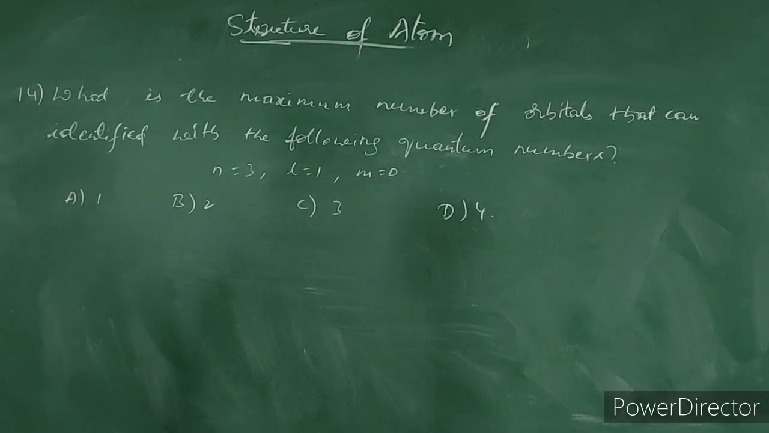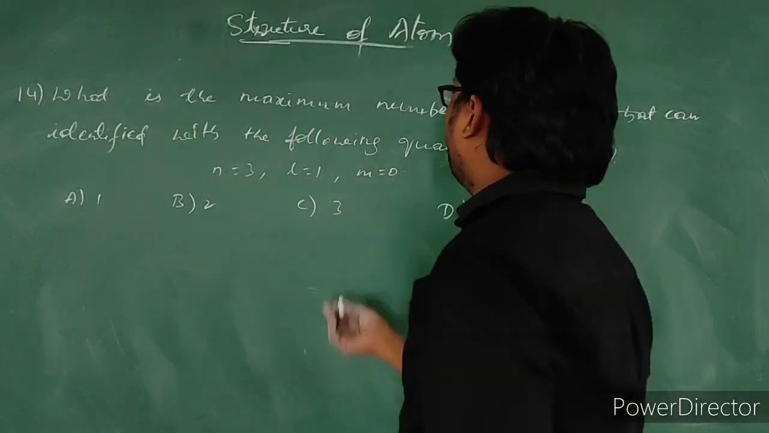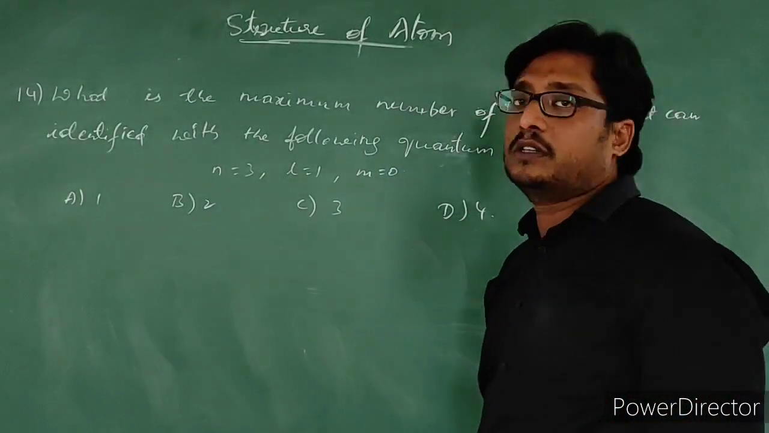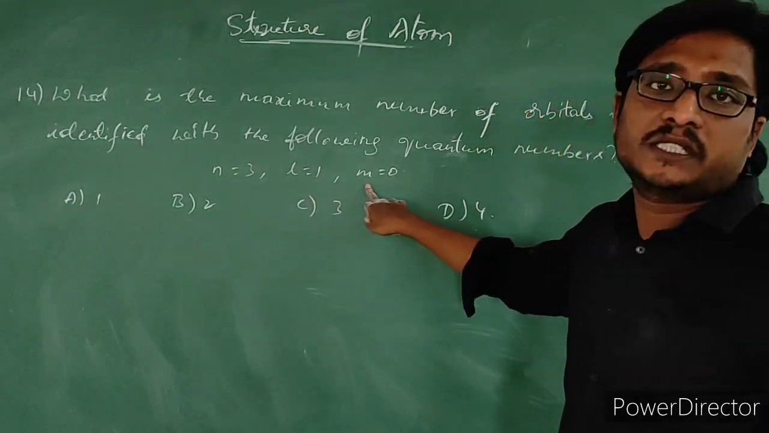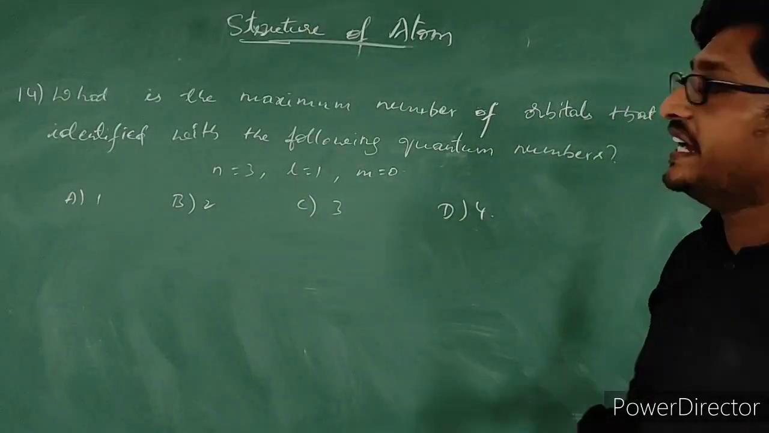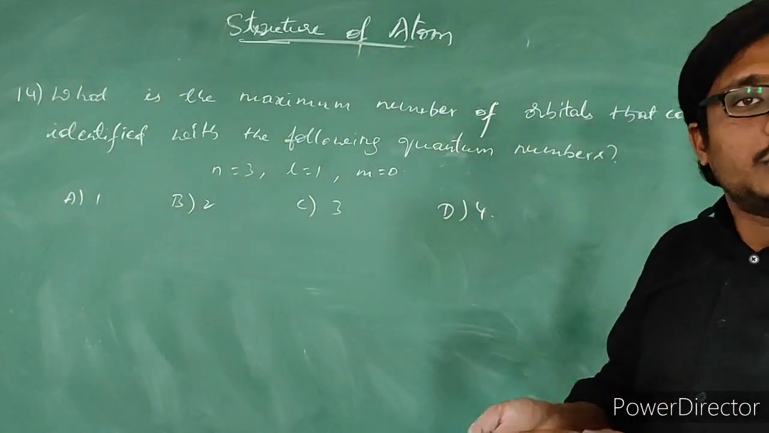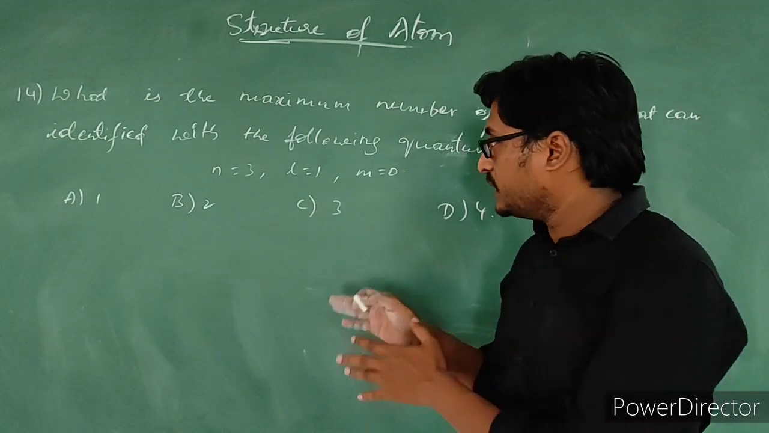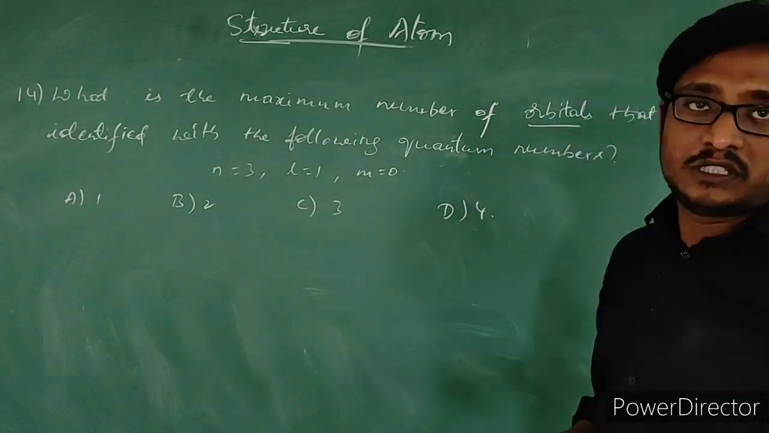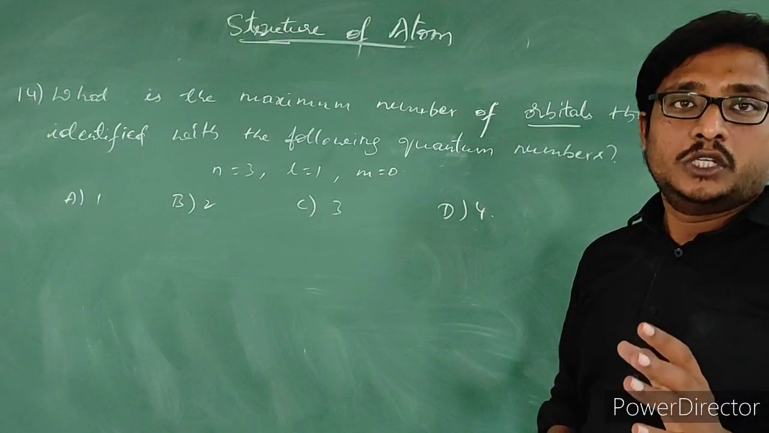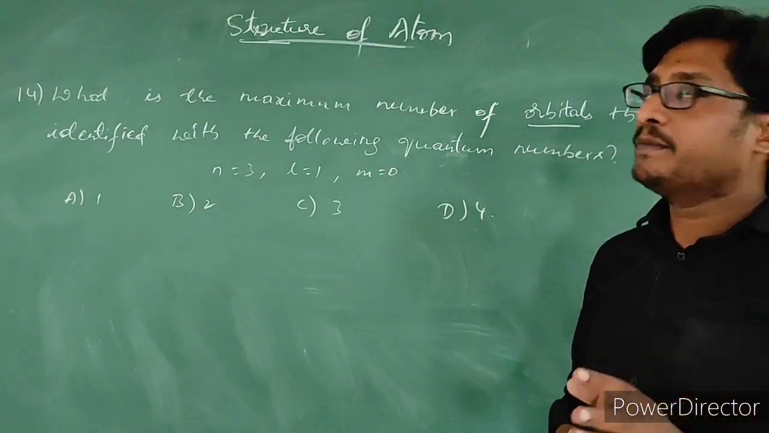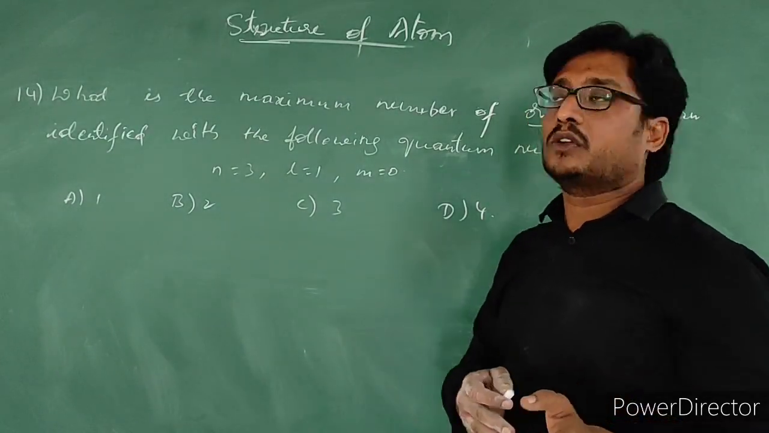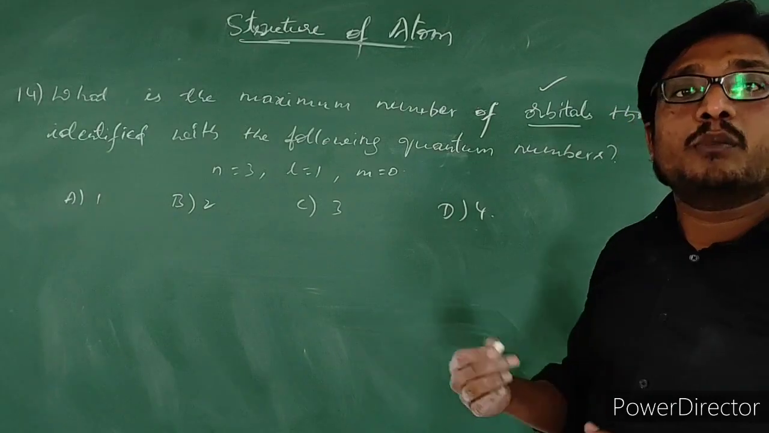Yeah, next question. What is the maximum number of orbitals that can be identified with the following quantum numbers? Okay, so with these quantum numbers, how many orbitals can be identified, he is asking. So it is similar to the previous question, but in the previous question he is asking about the electrons, and in this question he is asking about the orbitals. Please remember that, otherwise you will be in a confused mode. In the last question he is talking about the number of electrons. In this question he is talking about the number of orbitals.